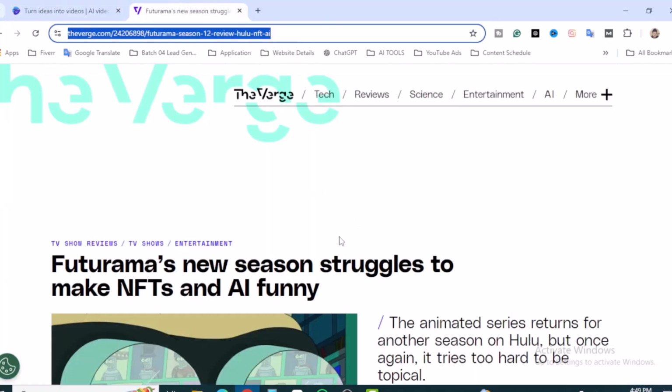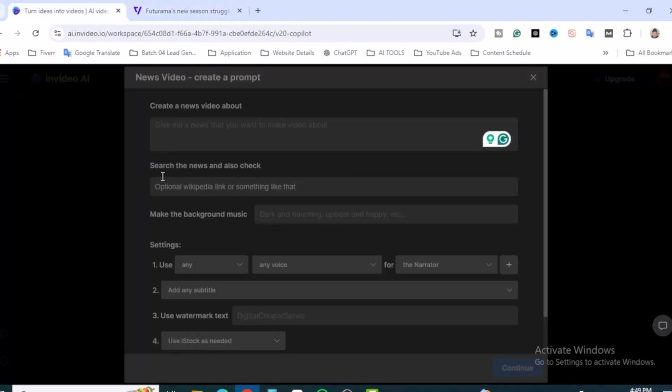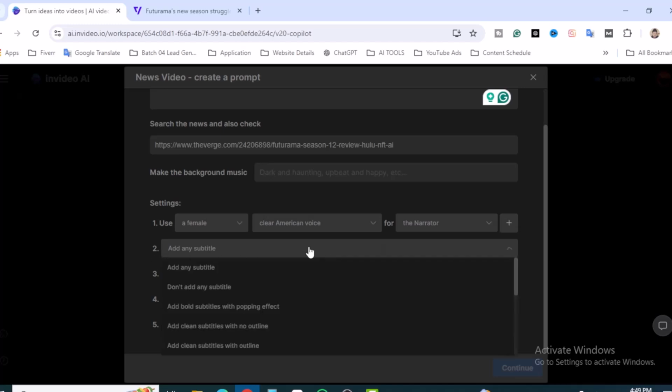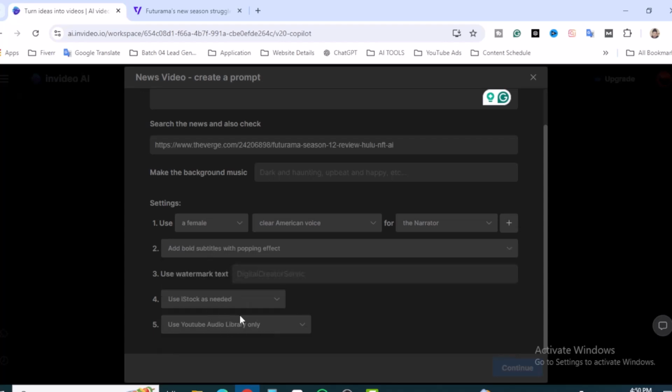So let's copy the article. Here you can see search the news and also check. It's an option where you can put your URL, that means your article or news URL. And there are some settings. You can choose any female or male voice, and different kinds of accents. Add a subtitle, click on that and you will find different kinds of effects. Add both subtitle and popping.